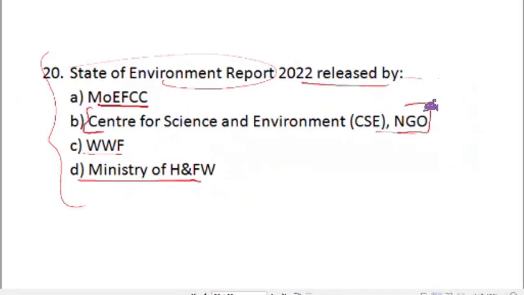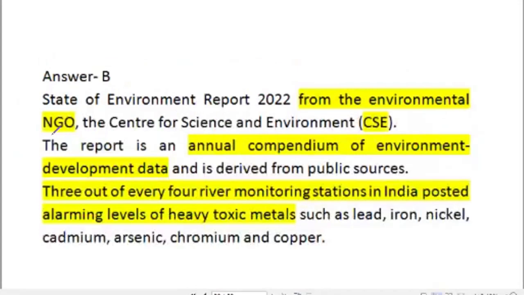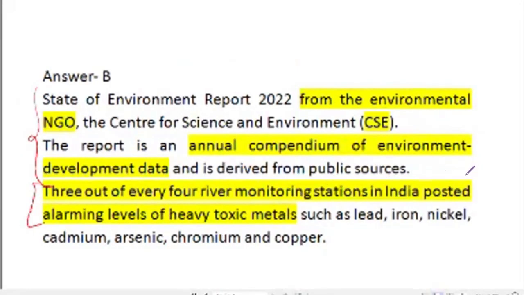It is a fact, just remember it. It tells about the state of environment on an annual basis. Under this report, it says that 3 out of every 4 river monitoring stations in India are posting alarming levels of heavy toxic metals. Just remember about this report, and it is released by Center for Science and Environment.